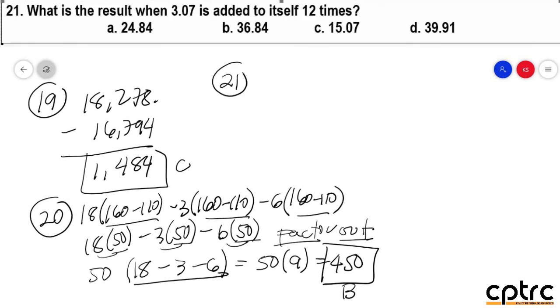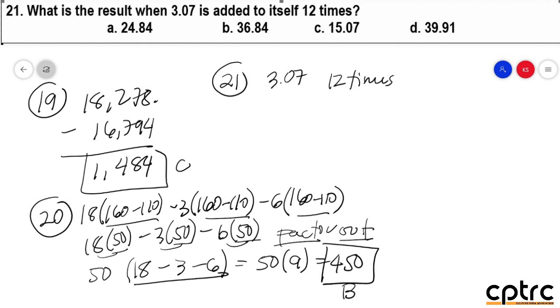21. What is the result when 3.07 is added to itself 12 times? 3.07, i-add mo to itself 12 times. Now, your answer is bravo, 36.84. Mali. Bakit, sir? Hindi ibig sabihin po 12 times yung sinabi dyan, i-times 12 mo na kagad. No. Because the process po na i-repeat 12 times is yung pag-add sa sarili niya.